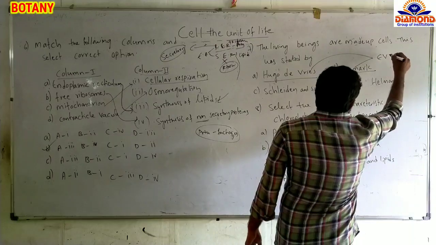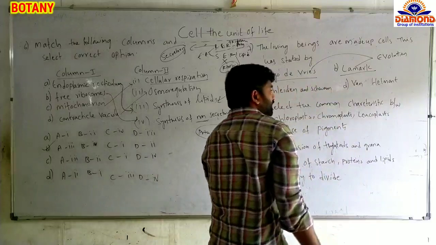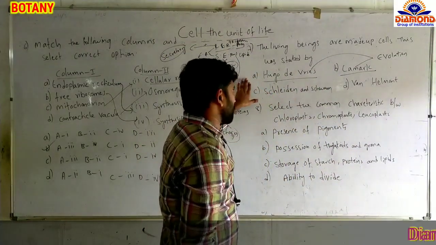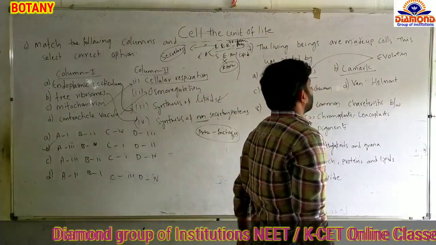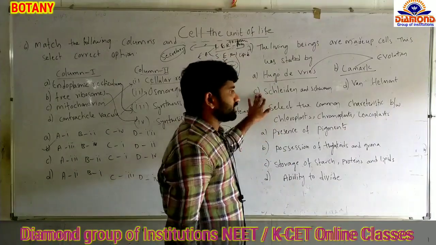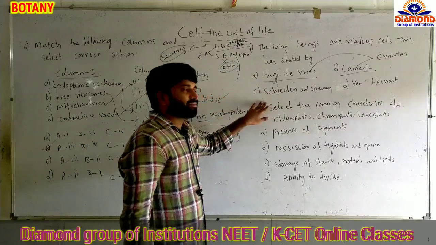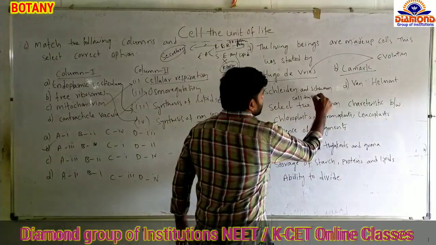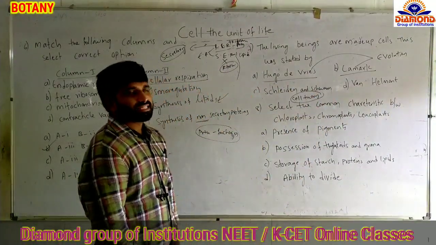You will know these at the time of evolution, where you will learn what Hugo de Vries and Lamarck did. Then there are Schleiden and Schwann, and Van Helmont. Schleiden and Schwann are a botanist and a zoologist. These two scientists proposed the cell theory. The first cell theory was proposed by Schleiden and Schwann.